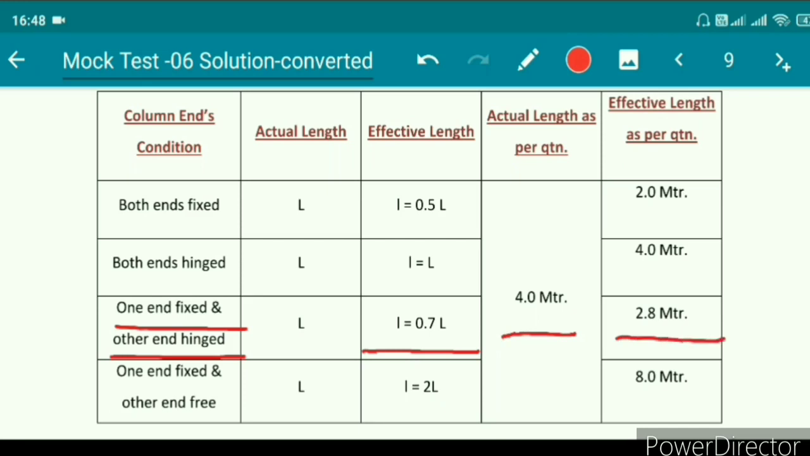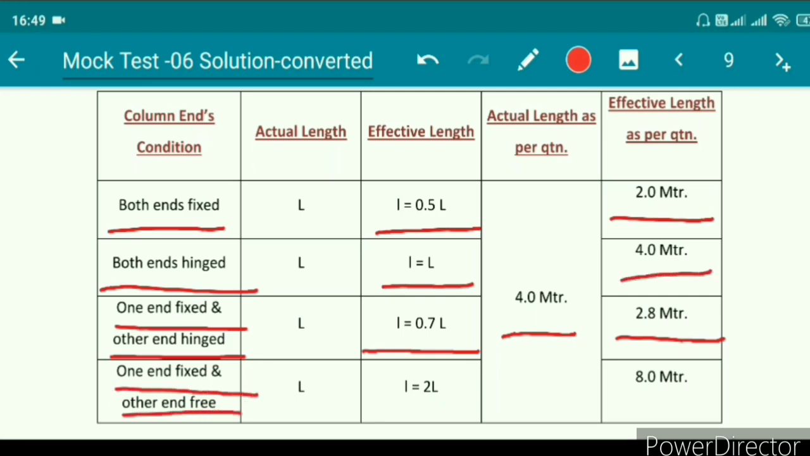Okay, so here are also some other conditions. In case of both ends fixed, effective length will be 0.5 into actual length. So in that case effective length will be 2 meter. If both ends are hinged, in that case the effective length will be equal to the actual length. By the same question we can say that effective length is 4 meter. And the last one is one end fixed and other end free. In that case the effective length is equal to 2 into actual length.